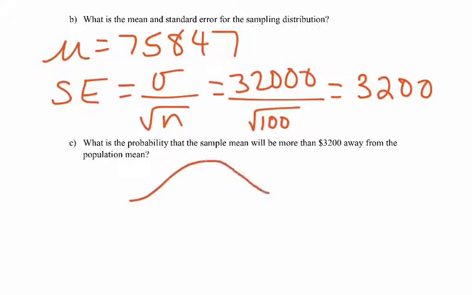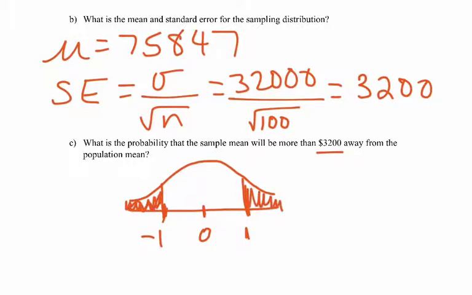Another way we can do this, though, because we're talking about $3,200, and $3,200 is the standard error. So if the mean in the middle, the 75,847, is what we expect, 3,200 away, think about that. That would be one standard deviation below the mean. You can even think of it in terms of z-scores. Let's do that. One standard deviation below the mean and one standard deviation above the mean. And they want to know the probability that your sample mean will be more than 3,200, one standard deviation or one standard error away from the population mean. So they're looking at this probability down here combined with this probability here.